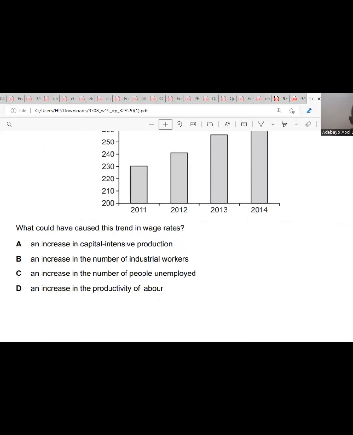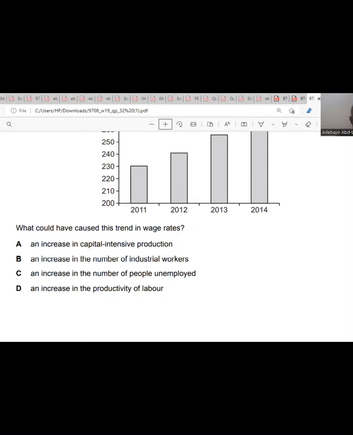Let's check. A, an increase in capital intensive production. B, an increase in the number of industrial workers. C, an increase in the number of people unemployed. D, an increase in the productivity of labor. So let's take it one at a time. An increase in capital intensive production. If there is capital intensive production, the wage rate should fall because at that point in time, firms are using more machines than workers. So the wage rate wouldn't have even increased.